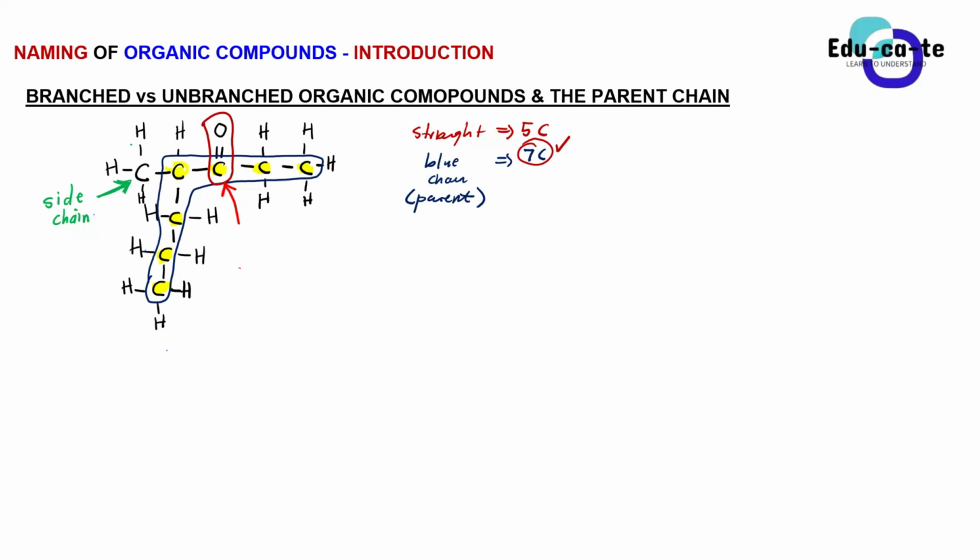Okay, guys, when I say chains here, we're talking about something that has a carbon atom. If it doesn't have a carbon atom, we don't call it a chain, because we are referring to carbon chains here. So do you guys now understand the parent chain and the side chain? How do you identify one?